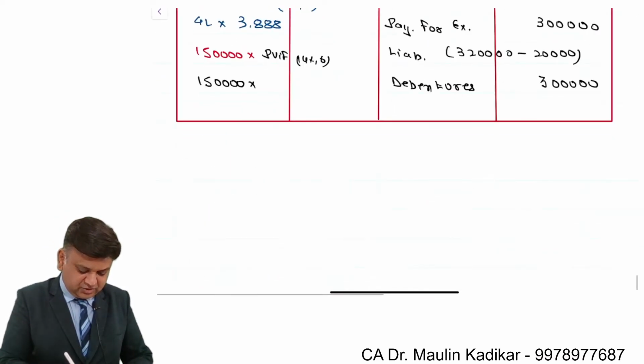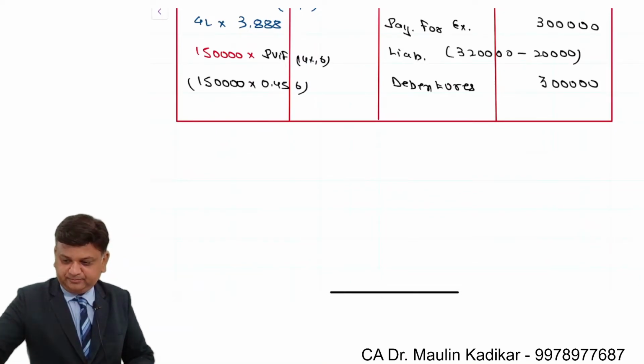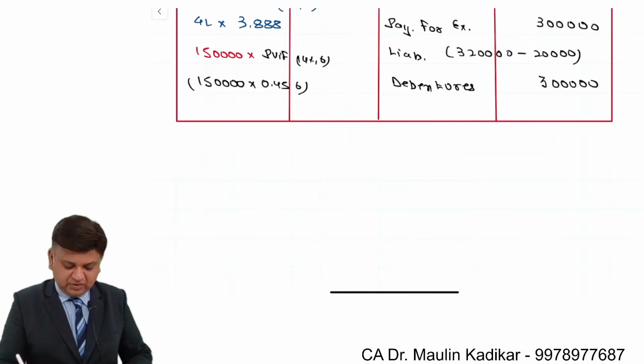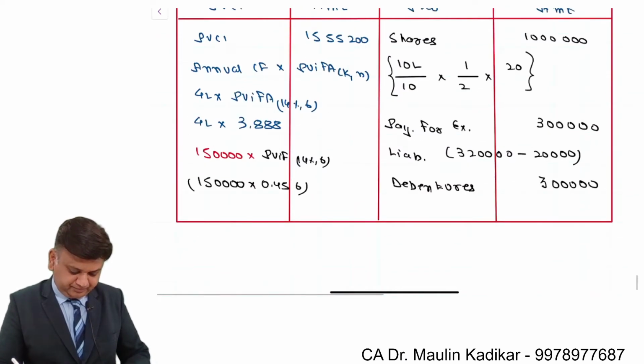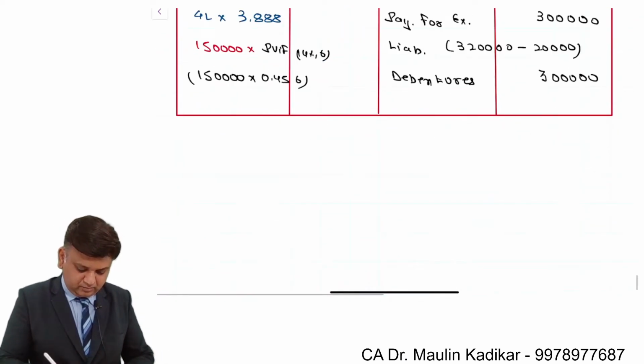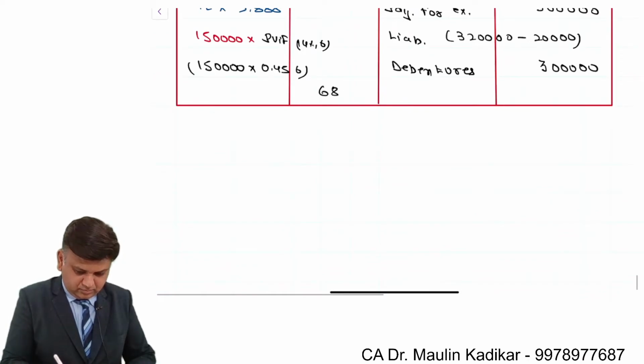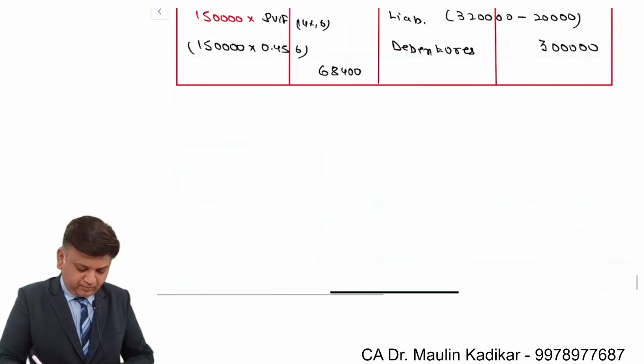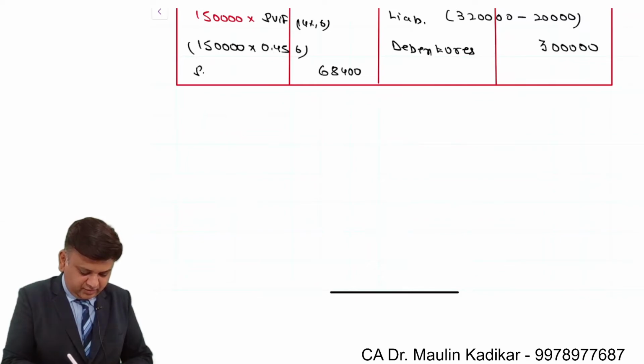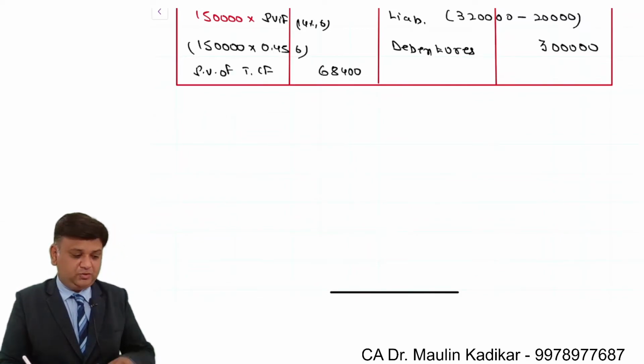So 1,50,000 into 0.456 is 68,400. So present value of terminal cash flow.